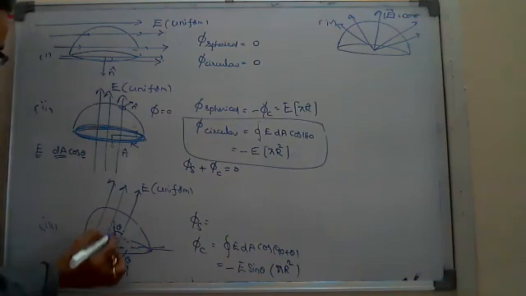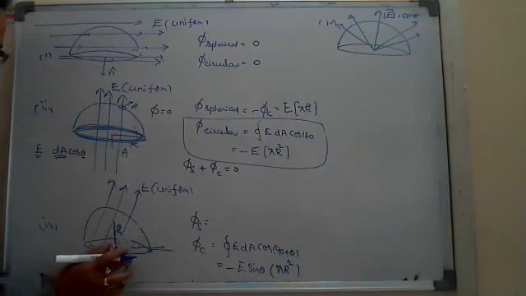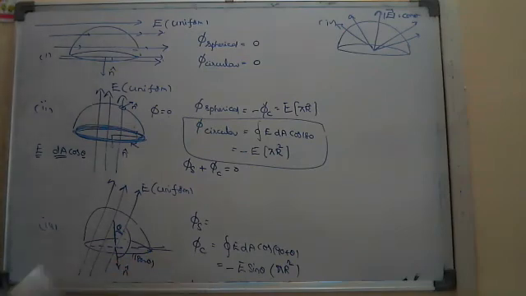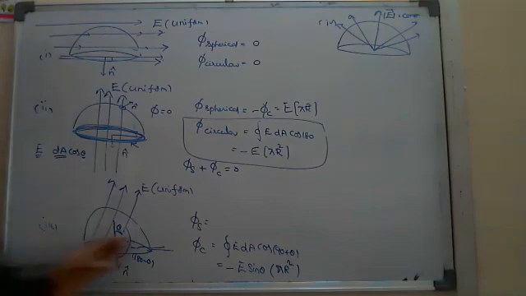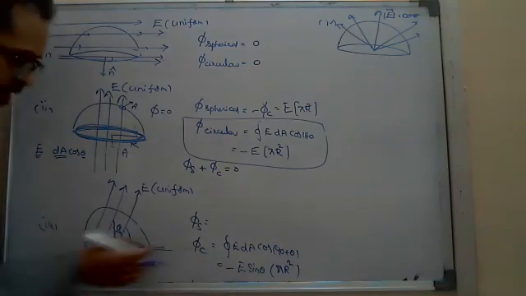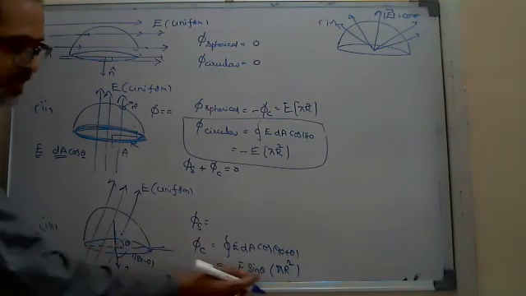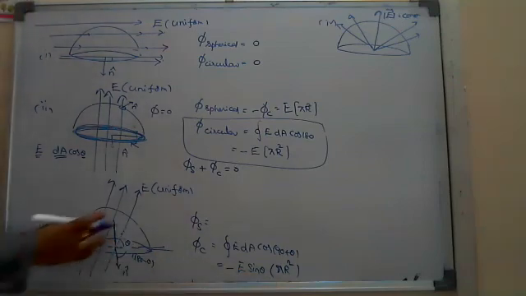Suppose they give theta with the normal, then the total angle with the normal will be 180 minus theta. Again, cos of 180 minus theta is minus cos theta, so you will get minus E cos theta pi r square. If they give the angle with the perpendicular, the y axis, or with the x axis, you will get the answer as minus E sine theta into pi r square.